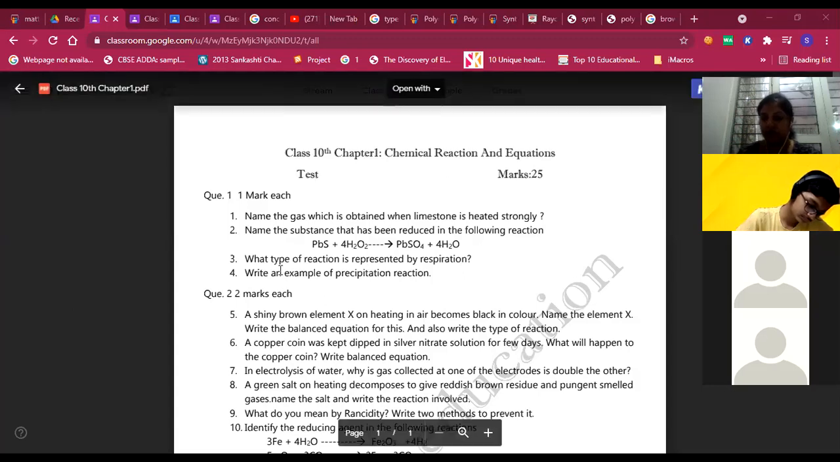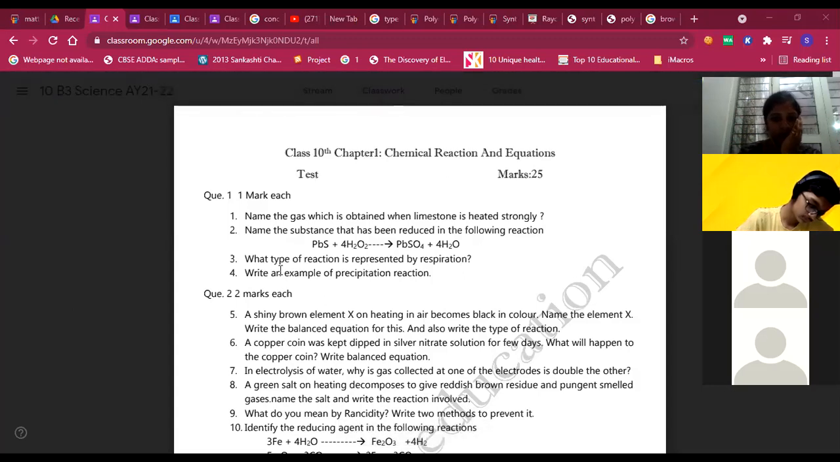Ma'am, for the first one, I have given the formula as well as written that carbon dioxide is formed. I've given the name. Will that be counted? Yes. The actual answer is the name of the compound. So the added advantage is that CO2 has been written.